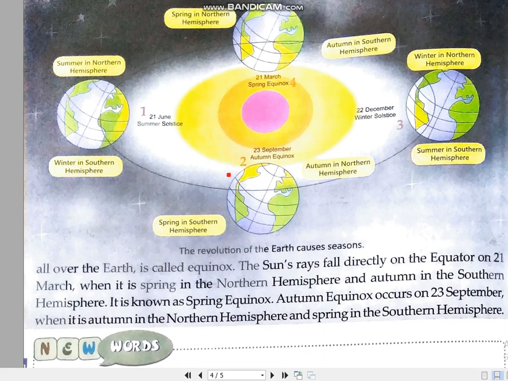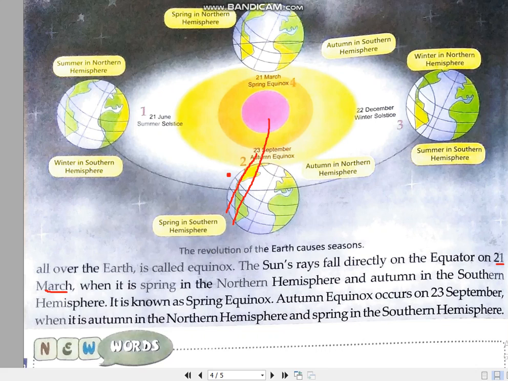Now see here, children. On 21st March, what happens? The sun's rays fall directly on the equator, or if not directly, there is almost equal distribution across the two hemispheres, northern and southern. That is why on one particular day, during the revolution of the earth, the day and night are equal.